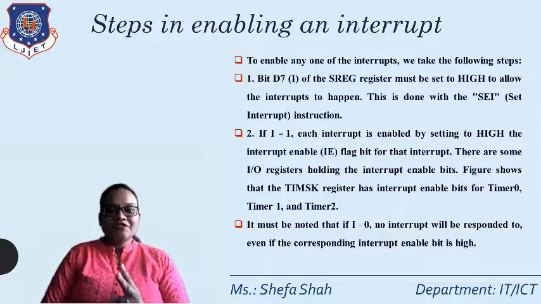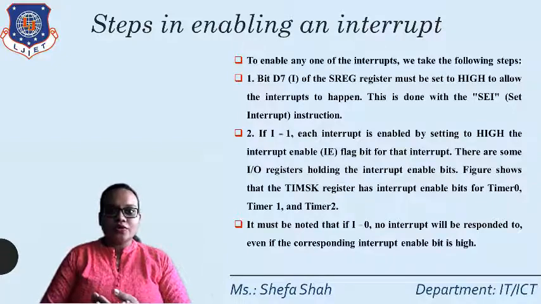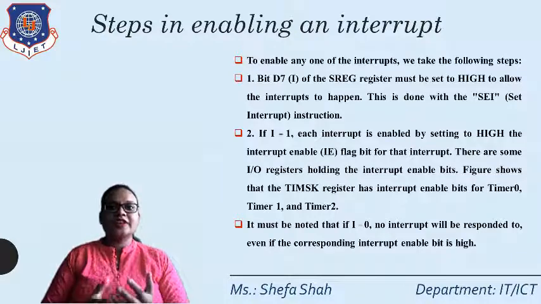If I is equal to 1, each interrupt is enabled by setting high the interrupt enable flag bit of that interrupt, right? Now, there are some I/O registers holding the interrupt vector bits, which are the different flags through which the interrupt can be enabled and generated.